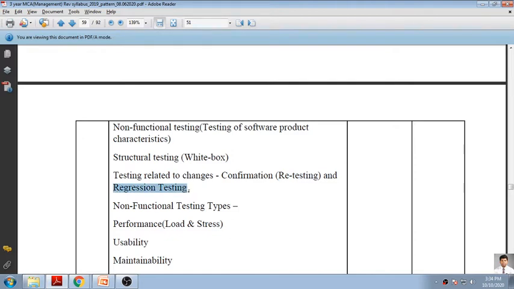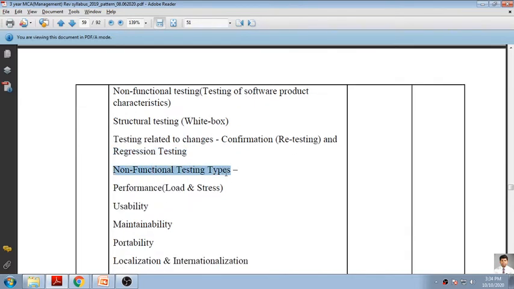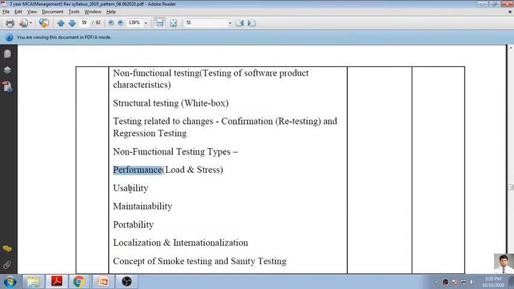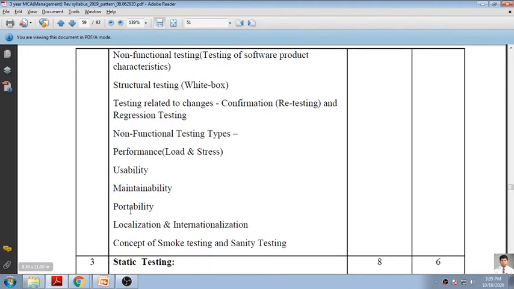So all concepts will be clear in front of you, so there will be no problem, I think. You just have to read the notes and you will be very much clear, I think, after completing this session. Then what is non-functional testing? We will talk about performance, usability, maintainability, portability, localization and internationalization, and the concept of smoke testing and sanity testing.